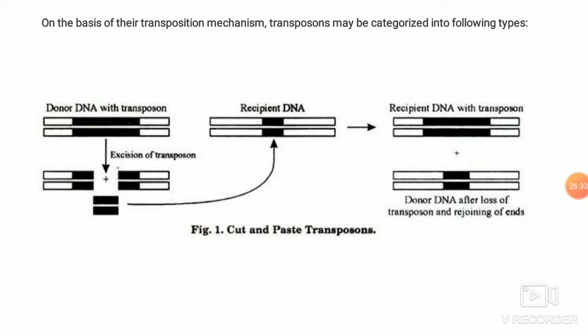The first type is the cut and paste transposon, where you have one donor DNA and a recipient DNA. The donor DNA contains the transposable element. The recipient DNA is where the sequence is recognized by the enzyme which catalyzes the transposition, and the donor DNA transposon is cut and pasted into the recipient DNA. How does that happen?